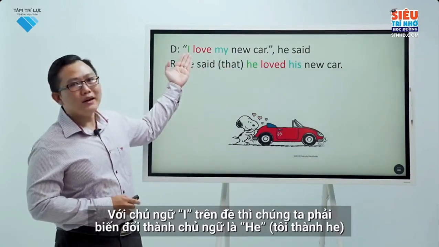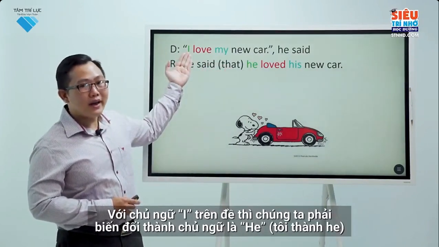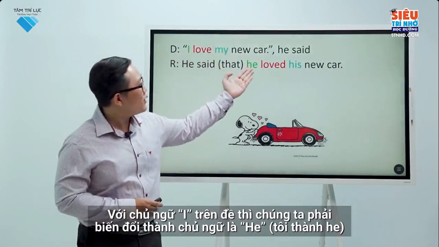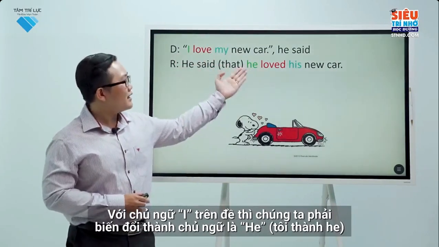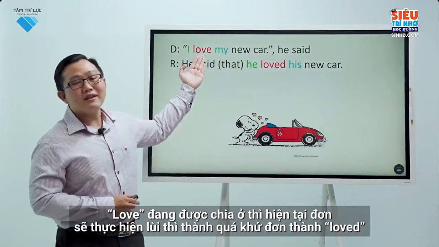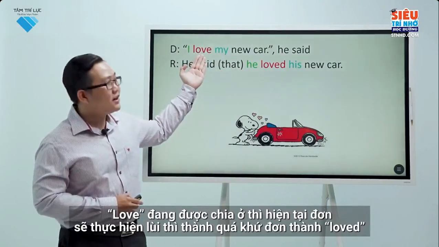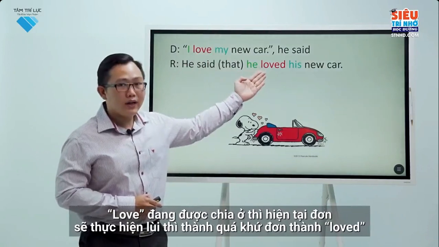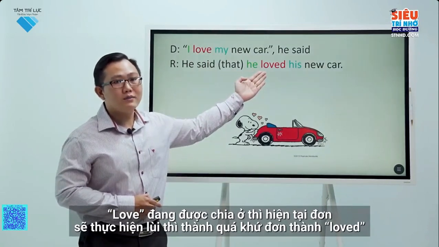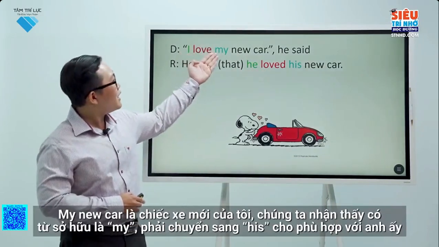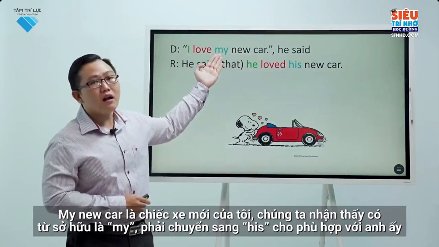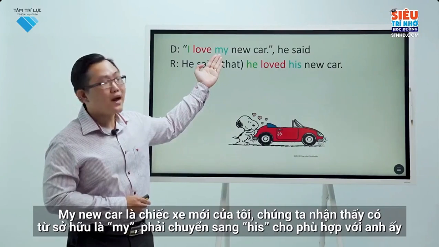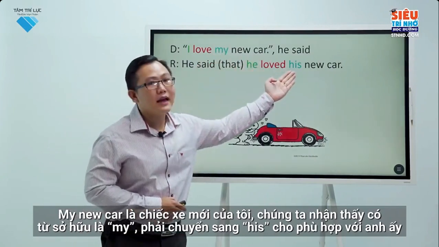With that subject, I, in the task, we have to change it to the subject, he. I to he. Love is in the simple present tense and will be changed to the simple past, loved. My new car, we can see that there is a possessive word, my, which needs to be changed to his, to suit him.